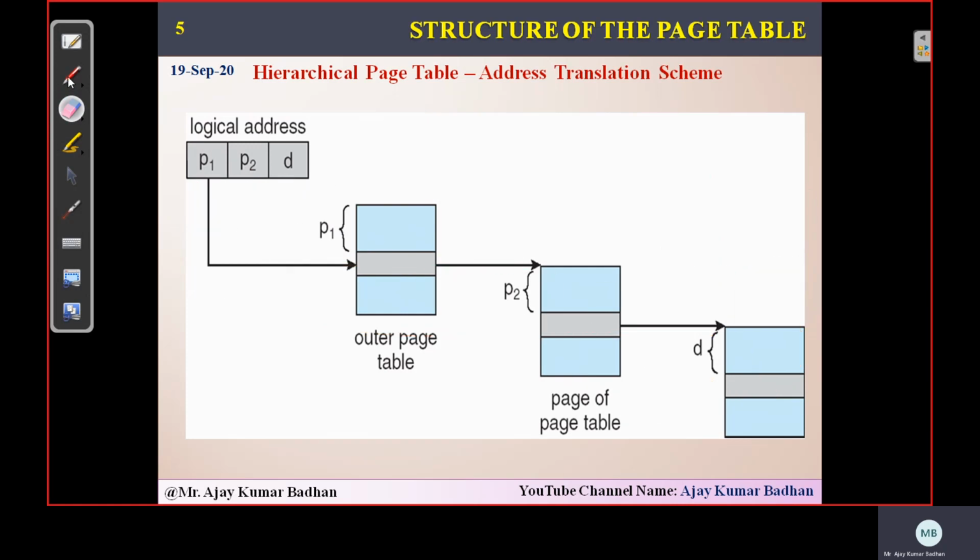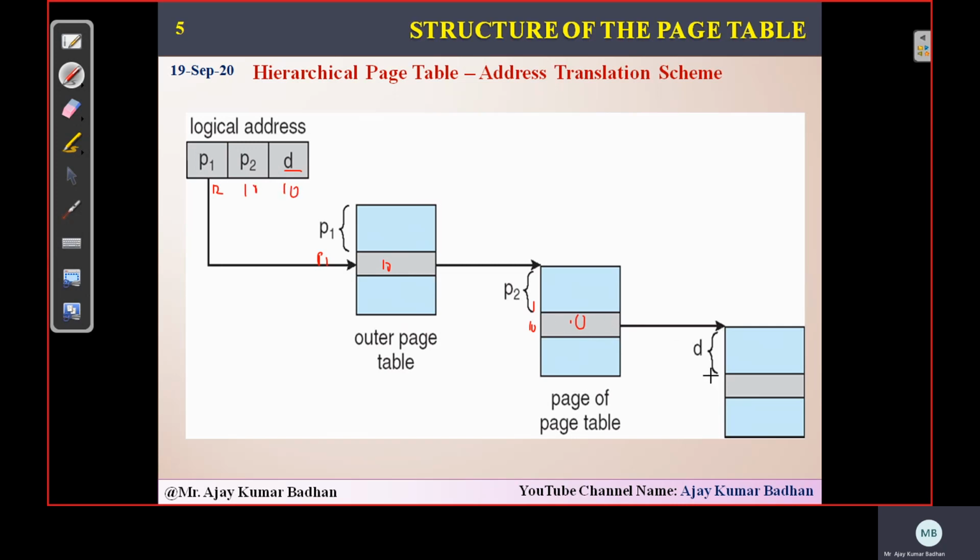I'll explain it one more time, as it might be confusing. P1 refers to a page number for your outer page table. Wherever P1 is the index, we will go, and here it will consist of a value, 10, the P2 value. Wherever this P2 is there, it will find out where exactly it is. This is the inner page table. Wherever the 10 value is there, it consists of a value 10, because we got 12, 10 and 10.